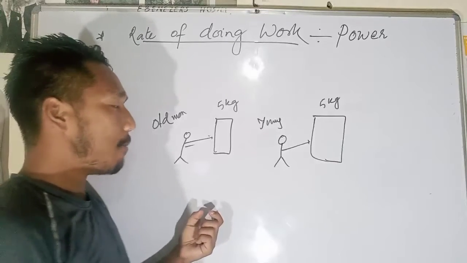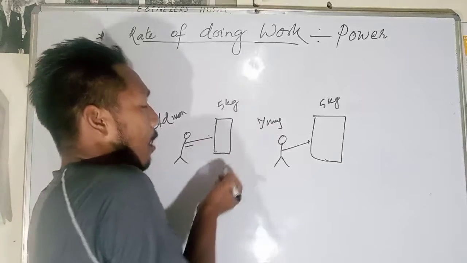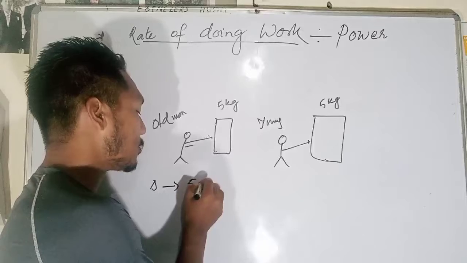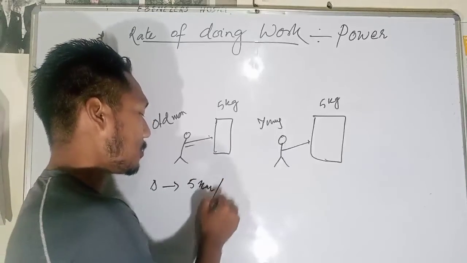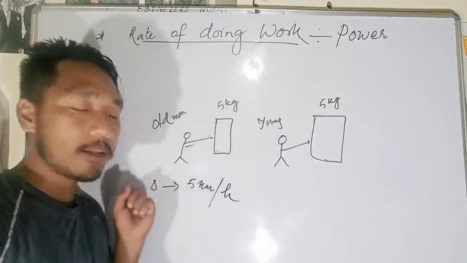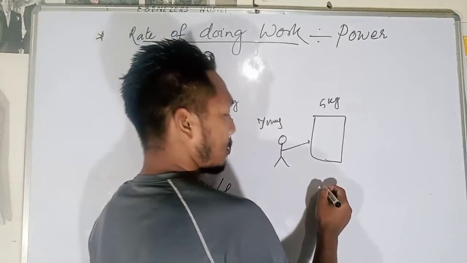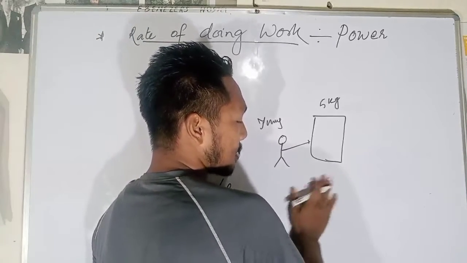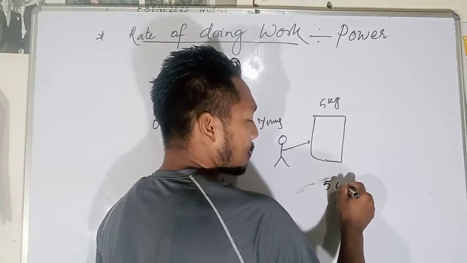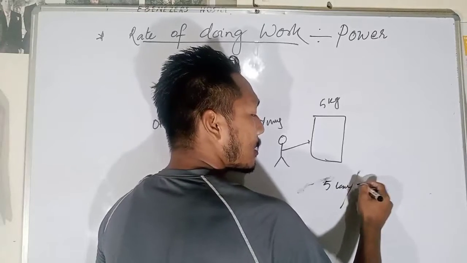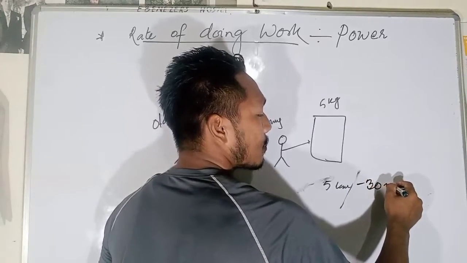Let's say these two have moved the object for a distance of 5 kilometers. This one has moved the 5 kg object 5 kilometers in 1 hour, but the other has moved the same distance, 5 kilometers, in 30 minutes.